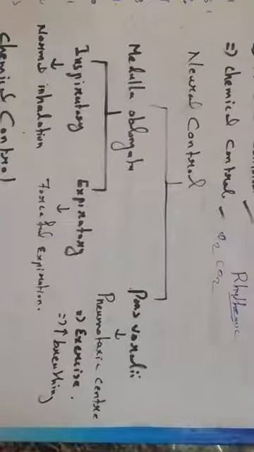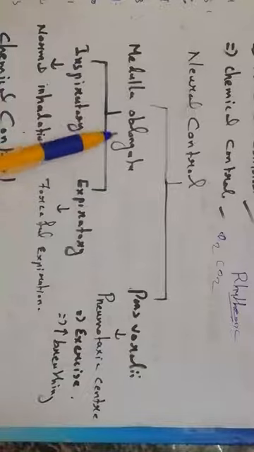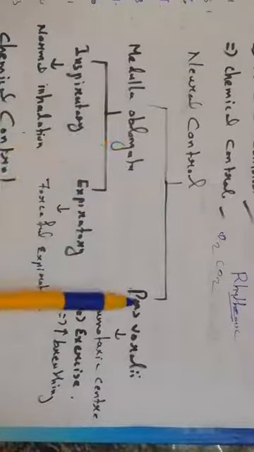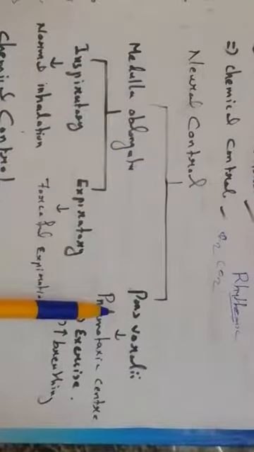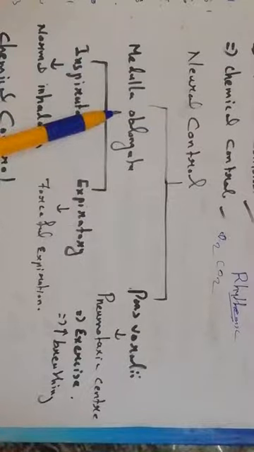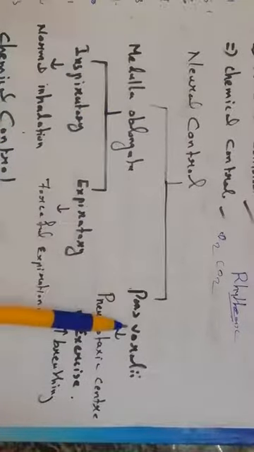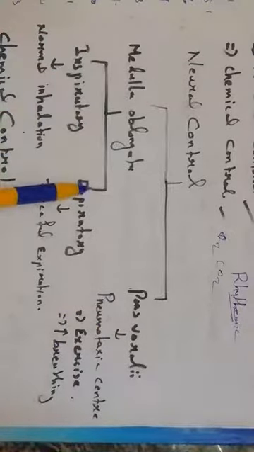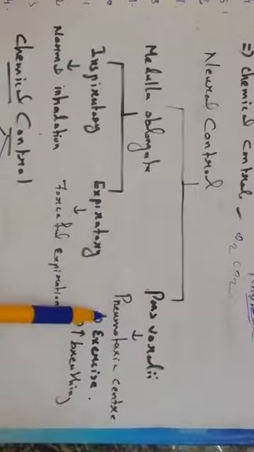There are three centers. Among those, the first two centers are present in the medulla oblongata. So the neural control is present in two regions, but there are three centers. The first region is the medulla oblongata of the hindbrain, and the second region is the pons varoli of the hindbrain. The medulla oblongata consists of two control centers, and the pons varoli consists of one center.